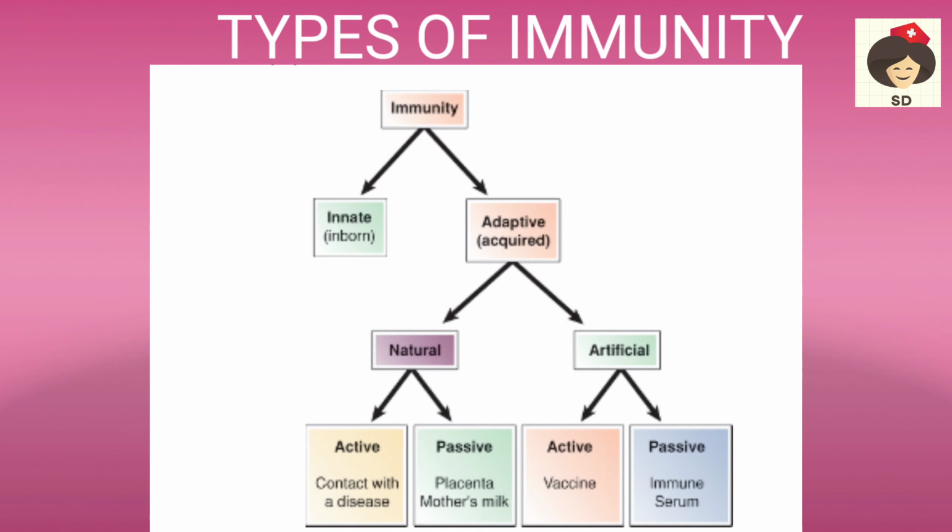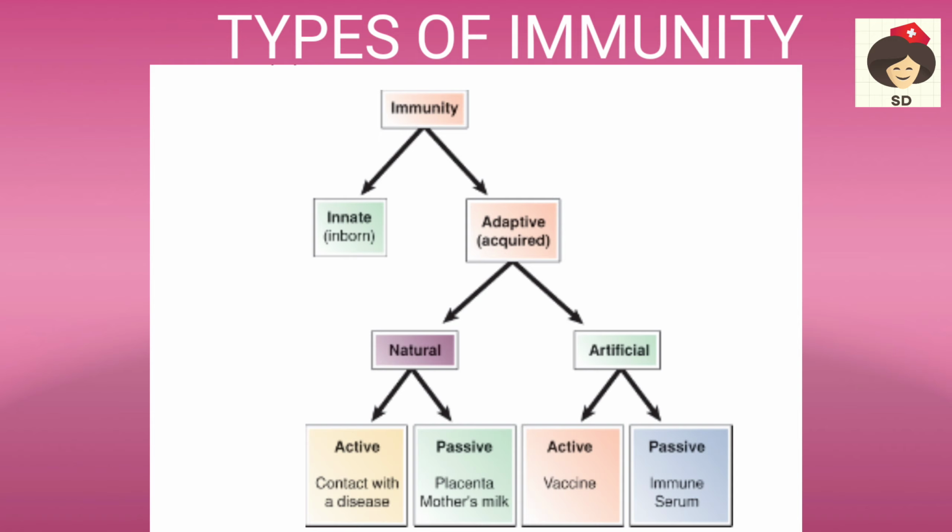Next, coming to the types of immunity, there are two types of immunity. One is innate. Innate means it is inborn, that is, by birth itself we have that immunity. And adaptive or acquired is what we acquire later, that is called acquired immunity. So again, acquired immunity is classified into natural and artificial.